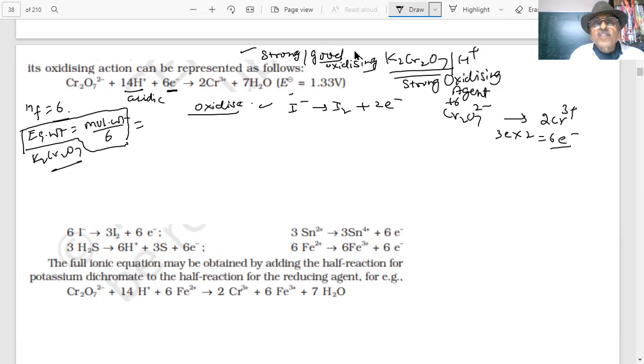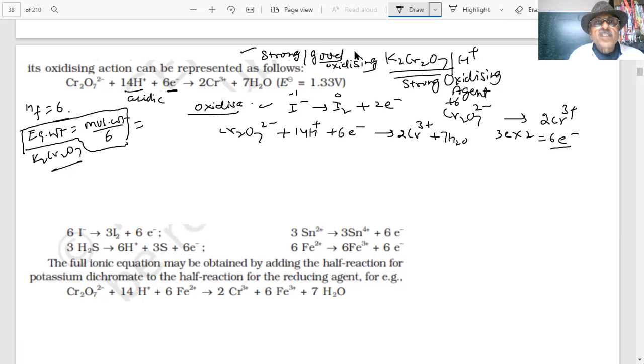Oxidation of iodine, this is -1, this is 0 oxidation. Okay? And if I want to balance the reaction, how do I balance the reaction, student? This is the oxidizing agent. This is the oxidation half reaction. And if I write the reduction half reaction, you know how we balance the reactions in 11th chemistry, student. How I balance this: 2Cr3 plus and 7H2O.